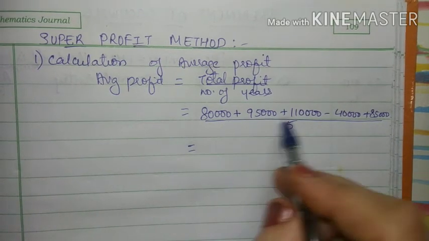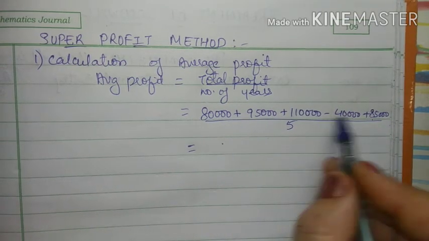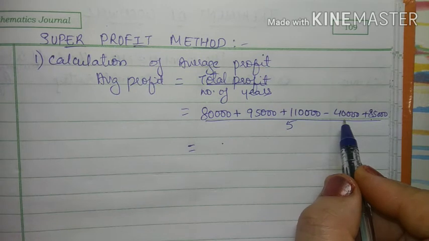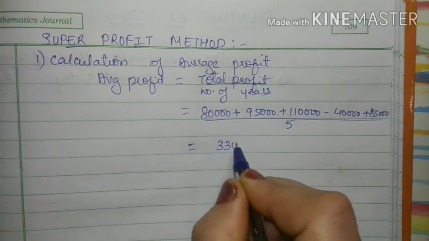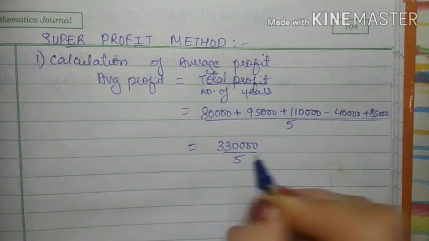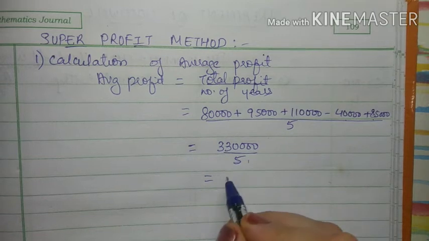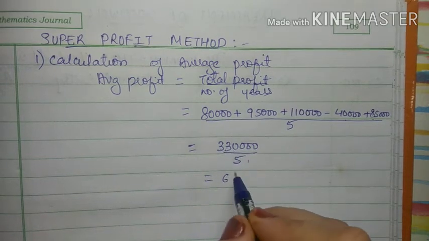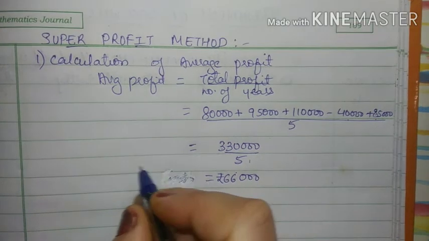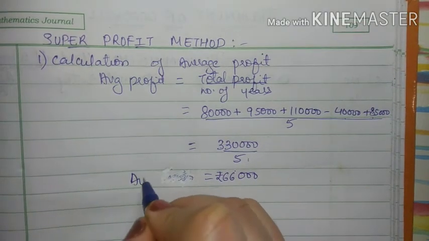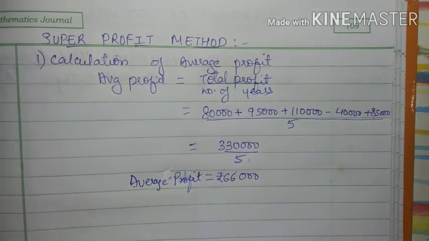So when I add up all the profits and deduct this 40,000, we will get 3,30,000, which will be again divided by 5. So 5 sixes are 30, again it will be 30, 5 sixes are 30 and 3 zeros, right? So this is nothing but average profit, 66,000. First step we have done.